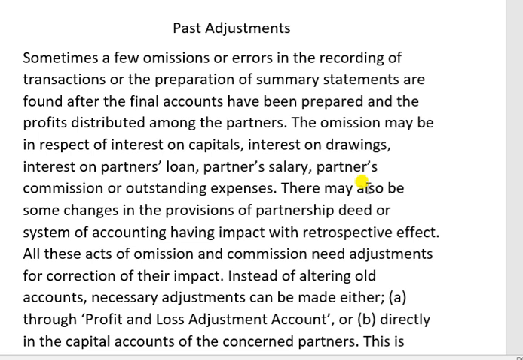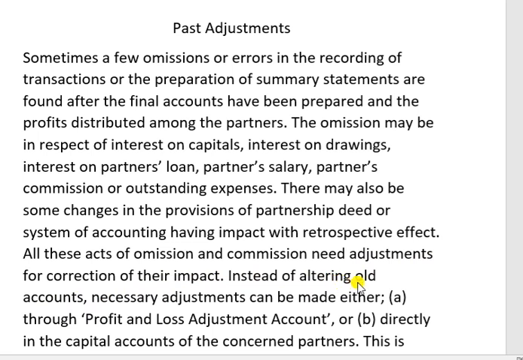The omission may be in respect of interest on capital, interest on drawings, interest on partner's loan, partner's salary, partner's commission, or outstanding expenses. There may also be some changes in the provisions of the partnership deed or system of accounting that have impact with retrospective effect. All these acts of omission and commission need adjustments for correction of their impact.